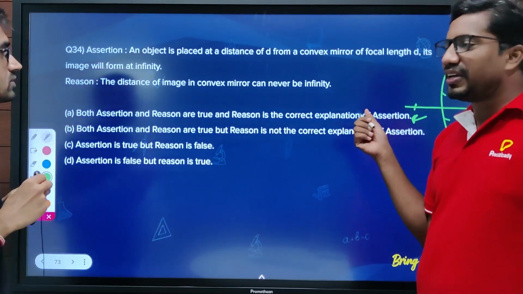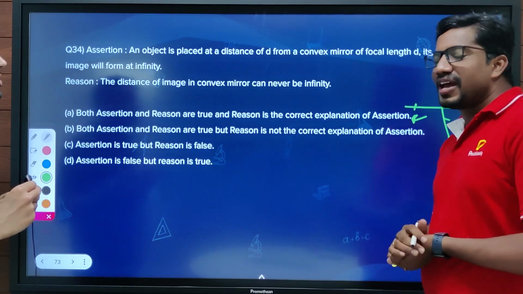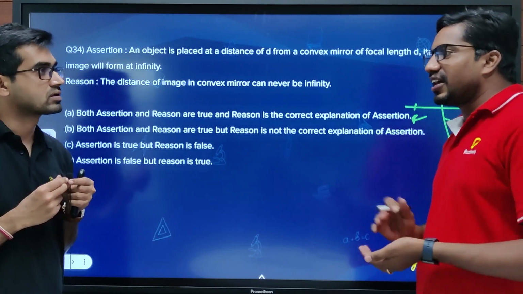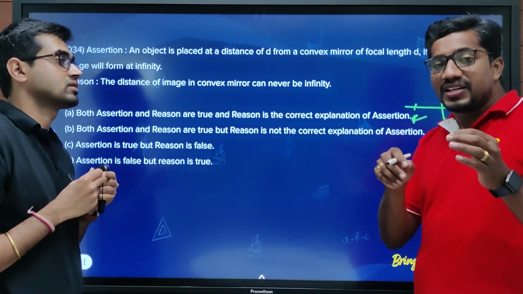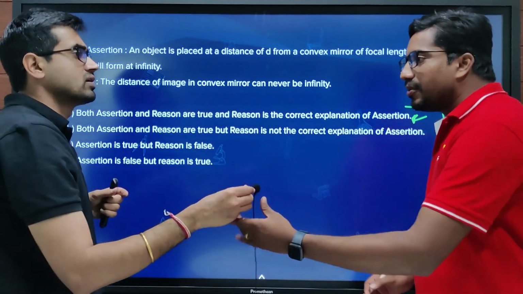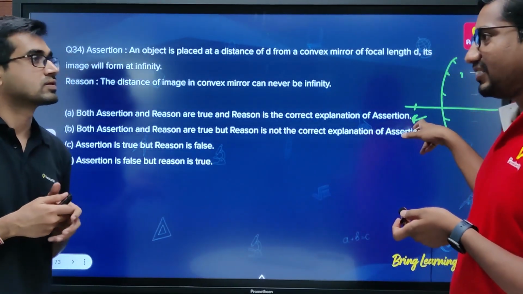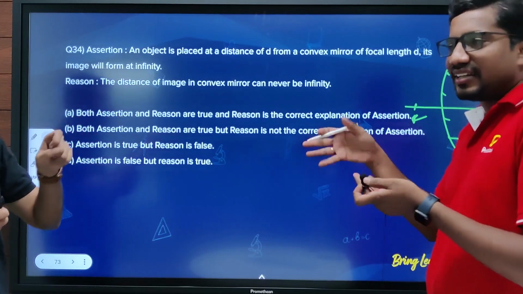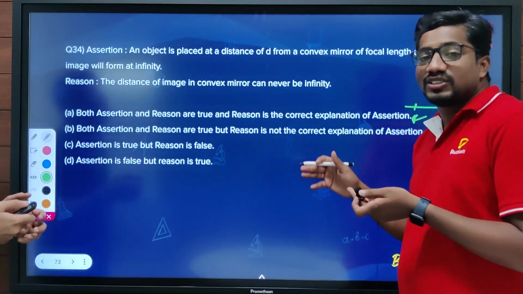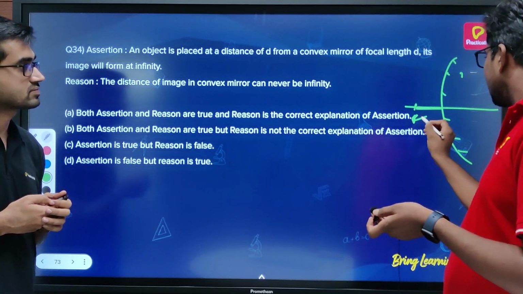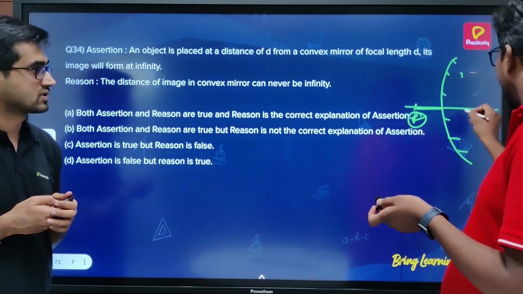For a convex mirror we have only two cases. One is when the object is at infinity, and the image appears to form at focus. The other is when the object is anywhere other than infinity, whether at the focal distance or any other distance. The focus of a convex mirror lies behind it.